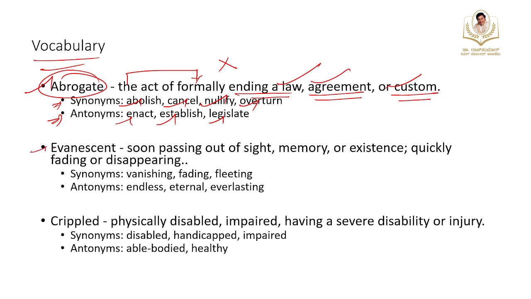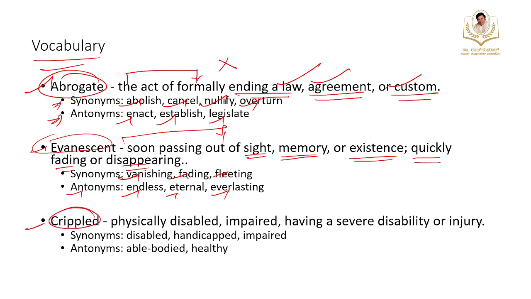Next word of the day is evanescent, soon passing out of sight, memory, or existence, quickly fading or disappearing. You can keep it simple: evanescent means forgetting. Synonyms: vanishing, fading, and fleeting. Antonyms: endless, eternal, and everlasting.